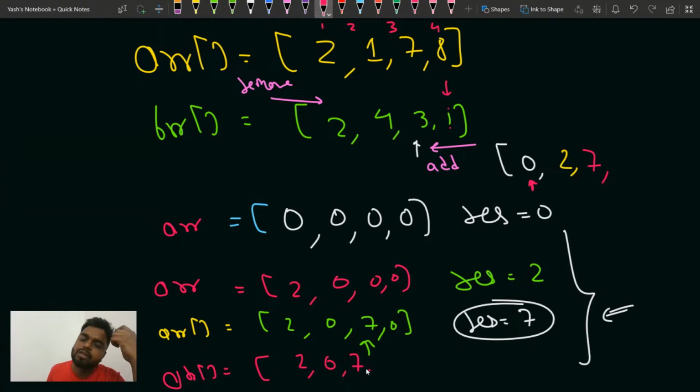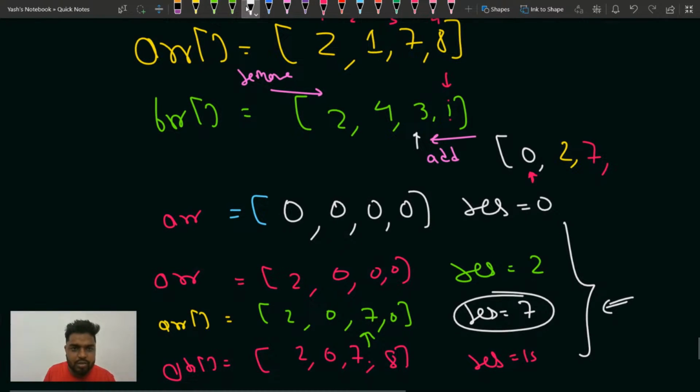Did I make some mistake? No, hopefully not. Yeah, so then I'll update the 8 also. Then the result would become how much? 15. Because for 7, when I check on the left of it, there is 0, so on the left nothing is getting added, no bridge is getting connected. But on the right, you can see what is happening.